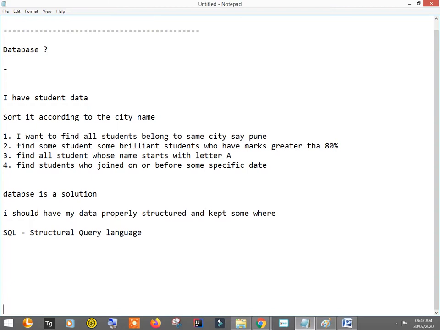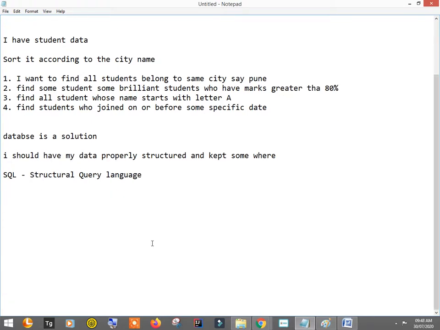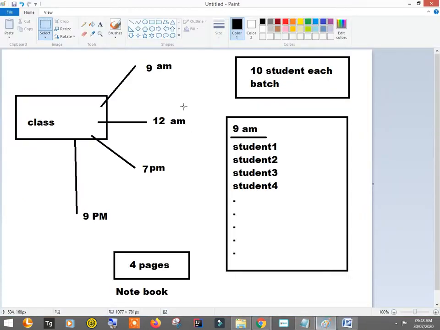Fine. So now in that we are going to learn the concept of tables. Actually, what we have is a database. A database is something you can consider like a notebook. A database is a notebook, and each individual page can be considered a table. So a database has tables.